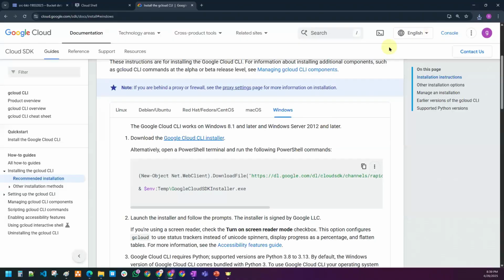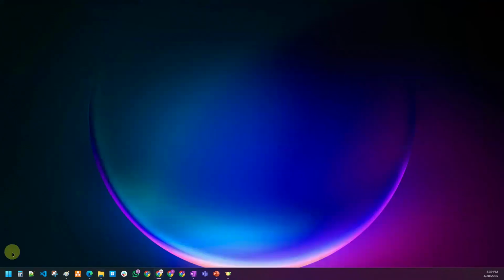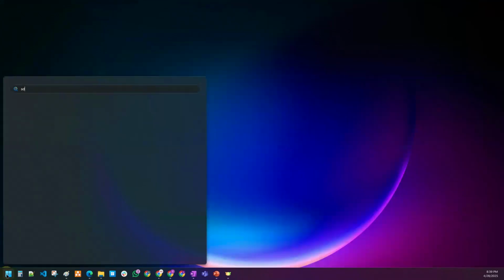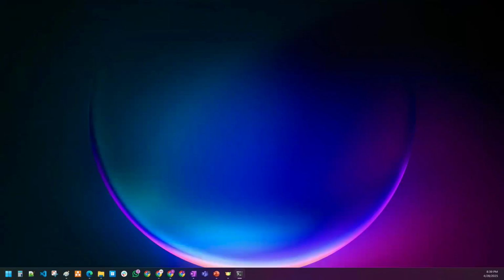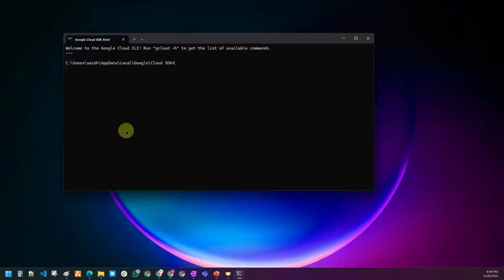Once it is downloaded and installed, you can go to your Windows Start button and search for SDK. Once it is available, just click on enter. This is how the command line interface gets open to you. Once it is open, we have to log in. We have to log in into the Google Cloud account.